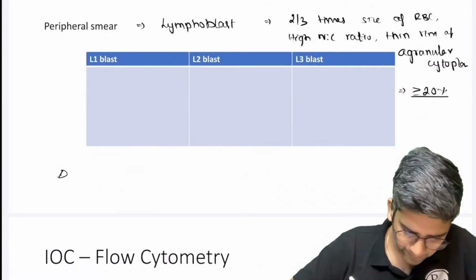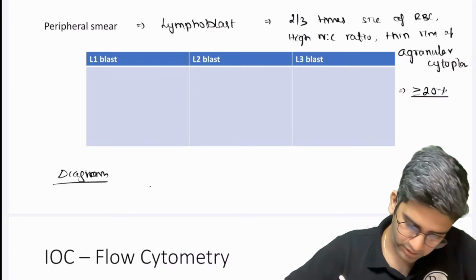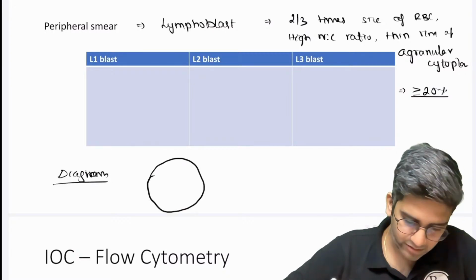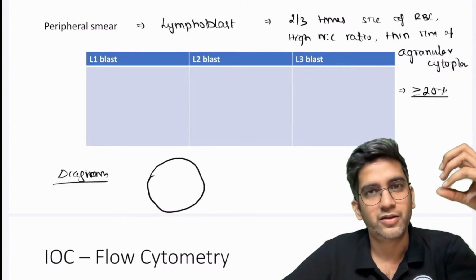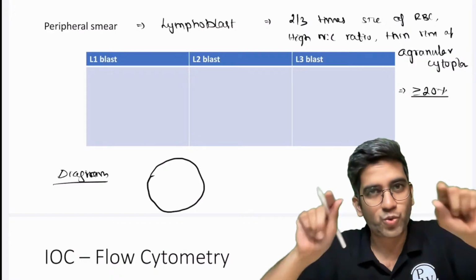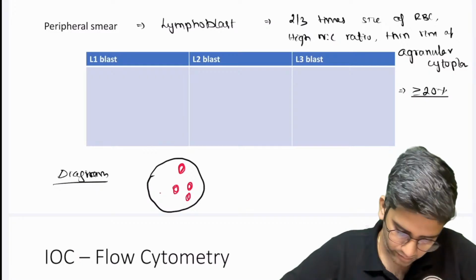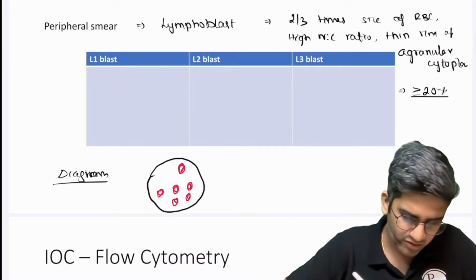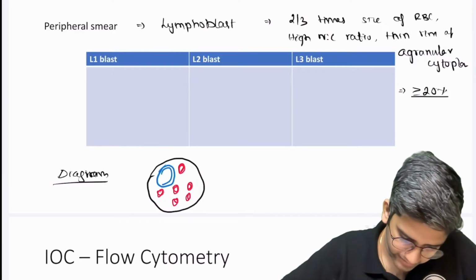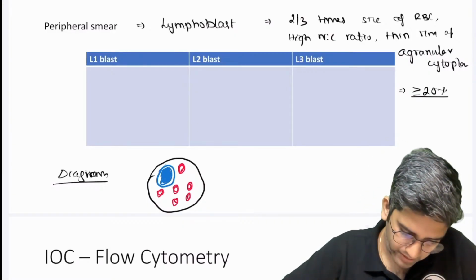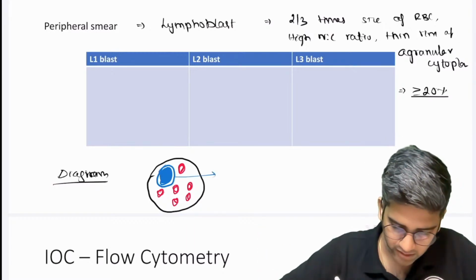So should I draw a diagram? It'll be great if you draw a diagram. Is it difficult to draw a diagram? Not at all. See, the easiest thing you can do for a diagram is the field of the microscope. Make it smaller, so you don't waste time on the diagram. Square or circle, whatever you do, right? Draw an RBC, 4, 5 RBCs, simple. Draw one blast. First thing, 2 to 3 times the size of an RBC. High NC ratio. Make it like this. That's it, enough. Mark this lymphoblast if you want, or write it's a blast.